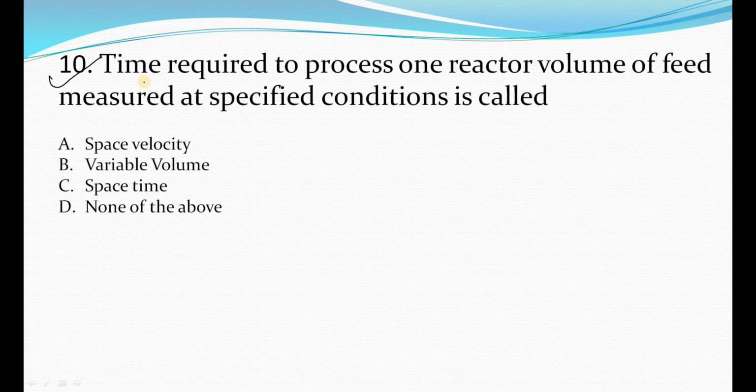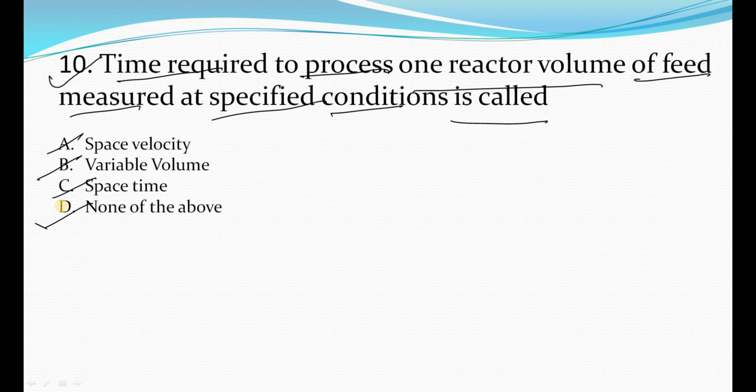Now the 10th question is: the time required to process one reactor volume of feed measured at specified conditions is called. There are 4 options: space velocity, variable volume, space time, and none of the above.